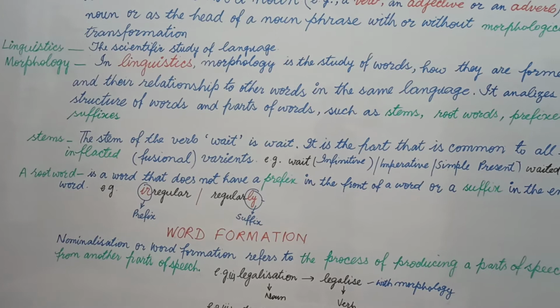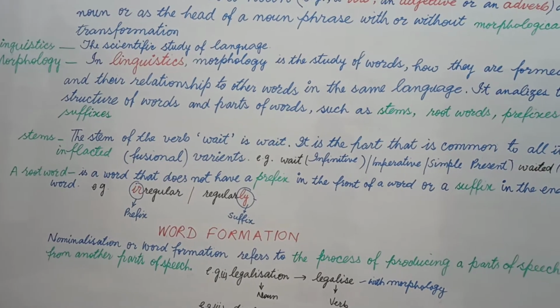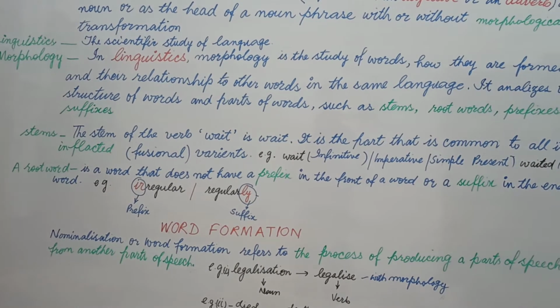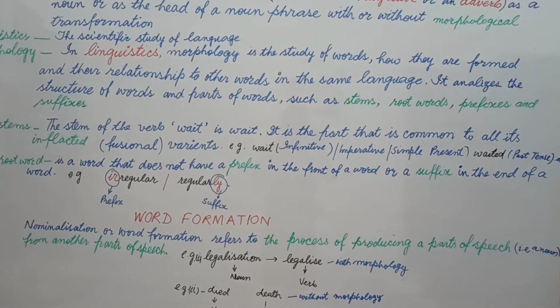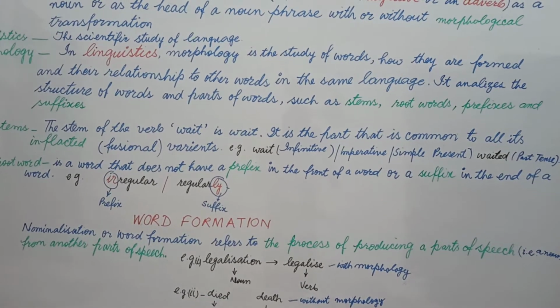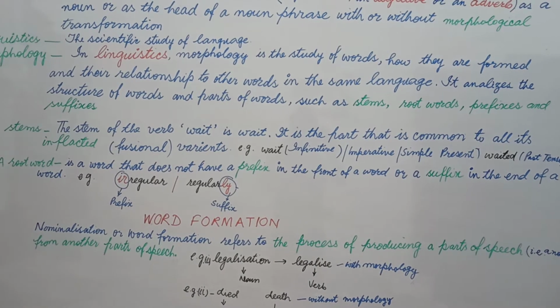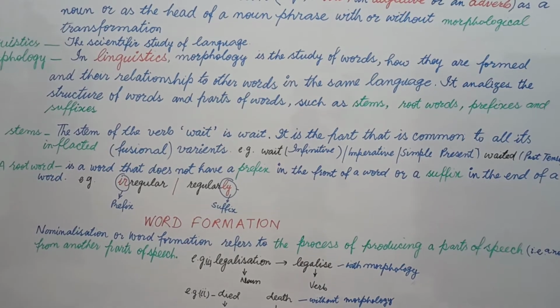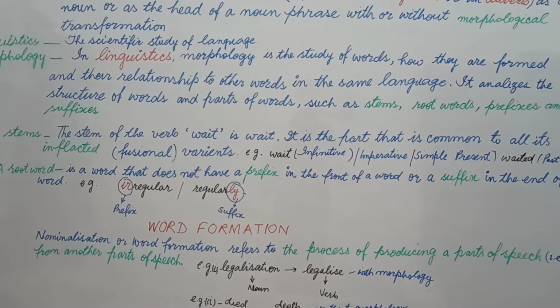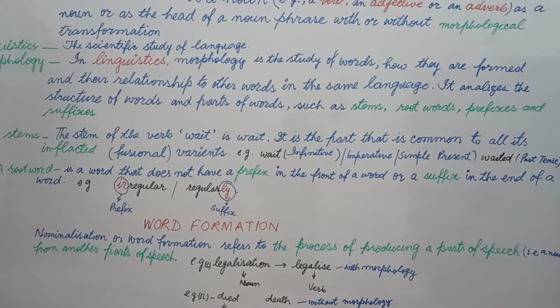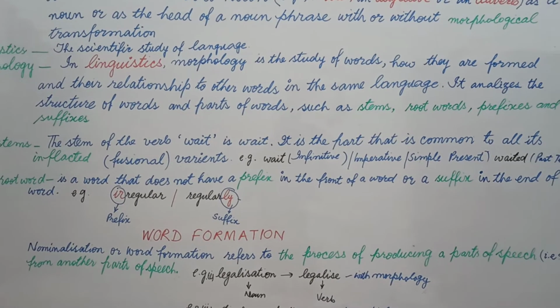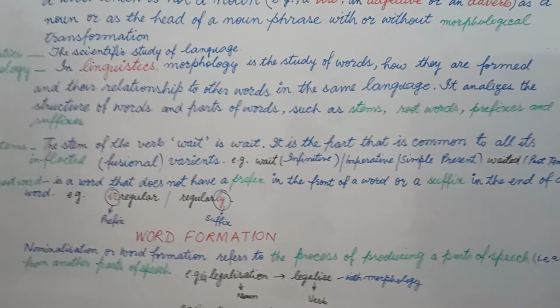Now what is morphology? In short, morphology is the study of words. When we study words, students, how can we analyze a word? Definitely there may be some structure of a word, there may be some additional part of a word. Now what are the additional parts of words, what is the basic part of a word, and what is the changeable part of a word?